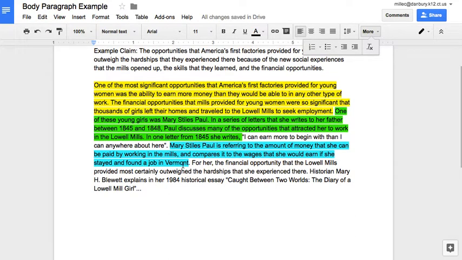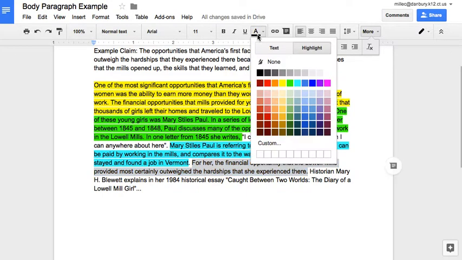Elaboration is a little bit different than explanation because now I'm taking it one step further. I'm linking my explanation and I'm linking that evidence back up to my argument. And remember, my argument is financial opportunities, and it's an opportunity that the factories provided for her. So here's my elaboration. I say, for her, the financial opportunity that the Lowell Mills provided most certainly outweighed the hardships that she experienced there. So I'm taking what I've explained and I'm linking it back up to that claim.